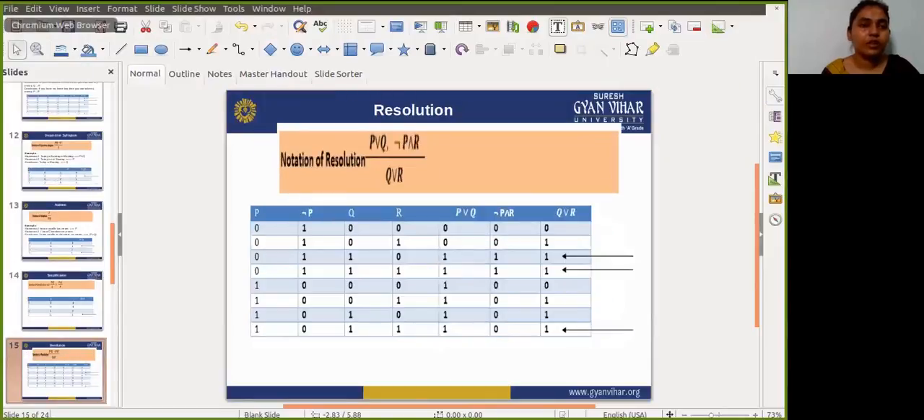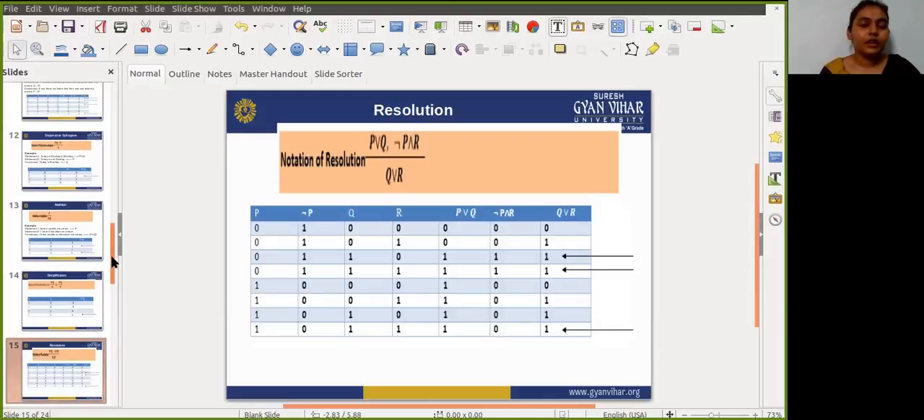Next one is resolution. The resolution rule states that if P or Q and not P or R are true, then Q or R will also be true. So it can be represented like that. So guys, firstly you need to make a truth table for that, and only in three cases does it give you a result, right?